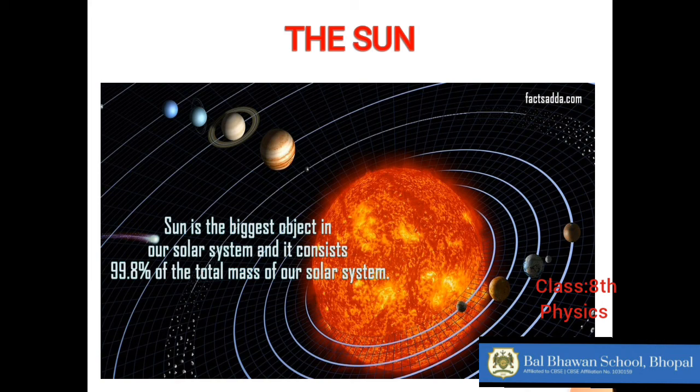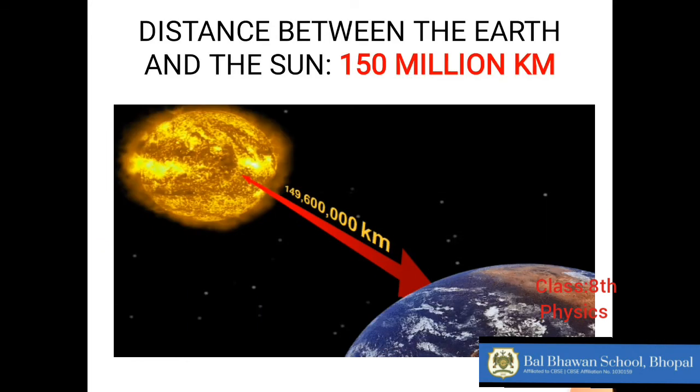Okay, then what is the distance between the earth and the sun? It is actually 149.5 million kilometers, but we round it off to 150 million kilometers. The sun is the nearest star to the earth, and the distance between the two is about 150 million kilometers. Then after the sun we have Alpha Centauri and Proxima Centauri. We will also learn about the distance between the earth and the other major stars apart from the sun in the next class.